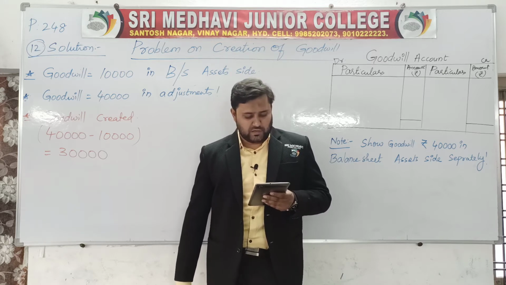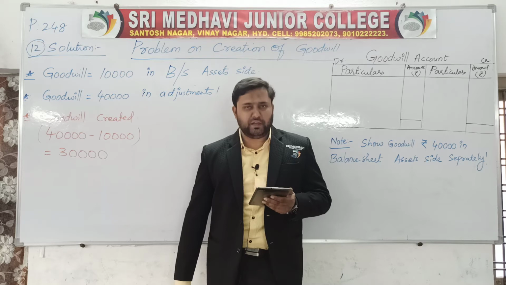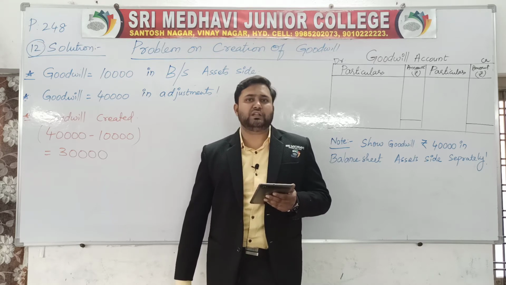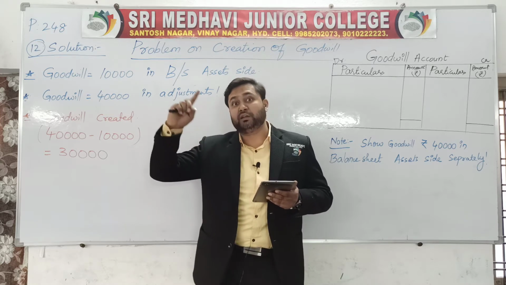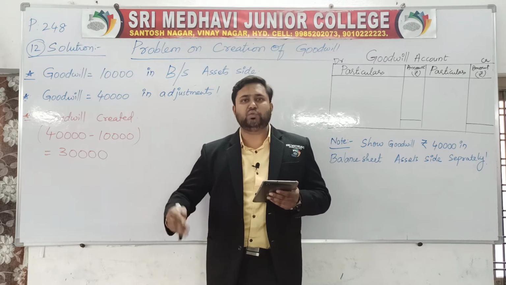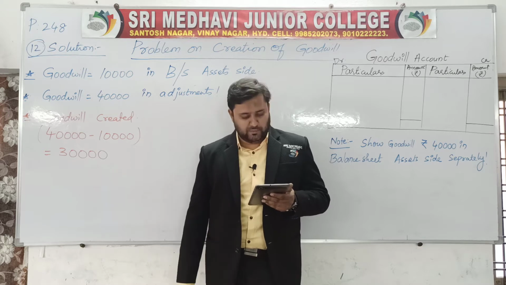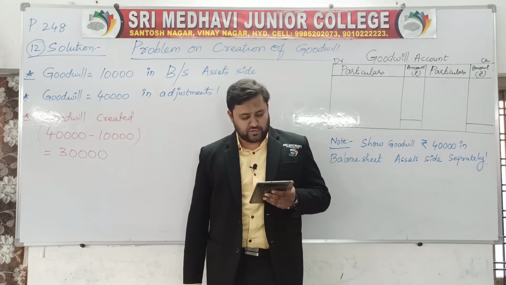Mr. C was admitted into business on the above date for 1/5 share in the business on the following terms. C should bring 60,000 as capital. Goodwill of the firm is 40,000. You need to underline this sentence. So goodwill is given in assets and goodwill is given in adjustments. So we need to create the value of the goodwill here. This is a problem of creation of goodwill. Plant and machinery to be depreciated by 5%. Create a provision for bad debts at the rate of 5% on debtors.